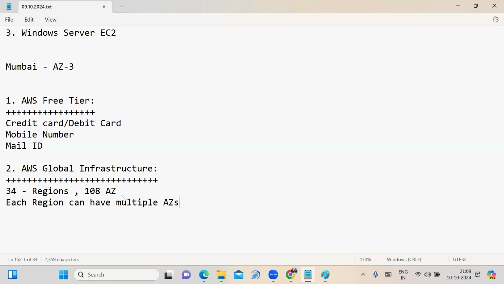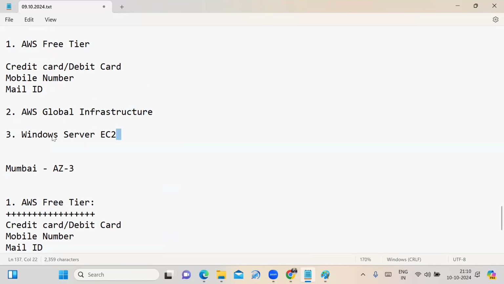If we select the Mumbai region or the Hyderabad region, how many availability zones are there? 3 availability zones. So what is the region with the highest number of availability zones? That is the North Virginia region. Fine, friends, that is how I covered the AWS global infrastructure.